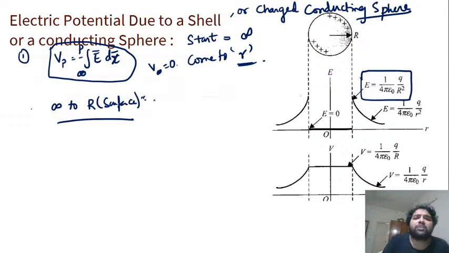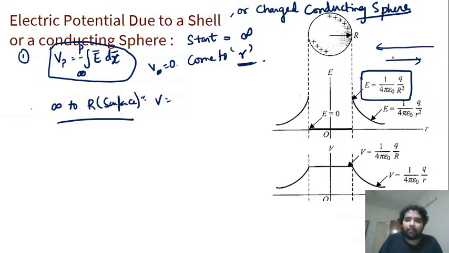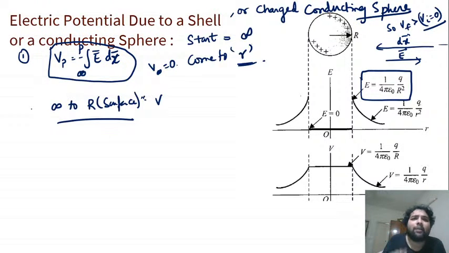So, what will the potential be? The field will be outwards and the point is coming this way. Logically, I'm telling you, the field is always outwards from a positive charge, and the point is coming from infinity towards this surface, which means E and dr have opposite directions. So potential will be positive. Getting it? This is the logic I want you guys to understand. Direction of movement, E vector. So the final potential will be greater than the initial potential, which is zero. Are you able to understand it this way? So logically also you can think about these things that way, instead of just the formula approach.